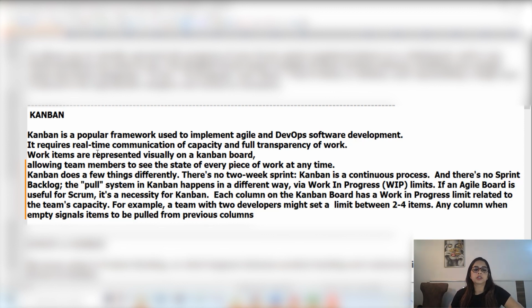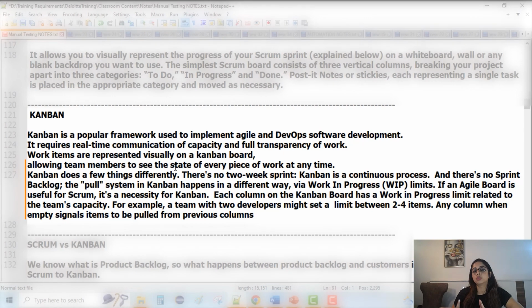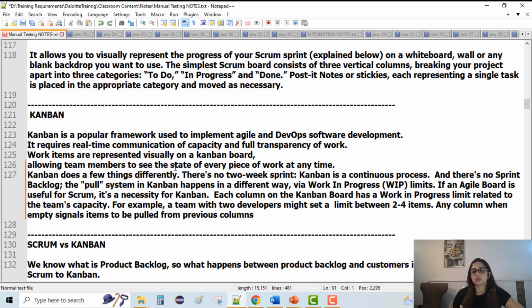Kanban requires real-time communication of capacity and full transparency of work. So everybody gets to know who is doing what, because the tickets are getting moved from one section to another. That happens in Scrum too. Work items are represented visually on a Kanban board. We can use Jira or physical boards, as I said, allowing team members to see the state of everybody's work. Everybody is able to see everybody's work here, because you have that transparency in the team. Let's say we have 5 tickets untouched. We get to know on whose plate these tickets are and who's going to cater to them.